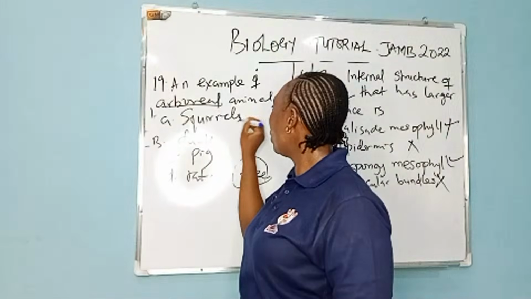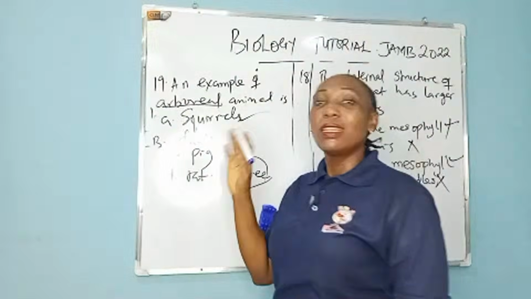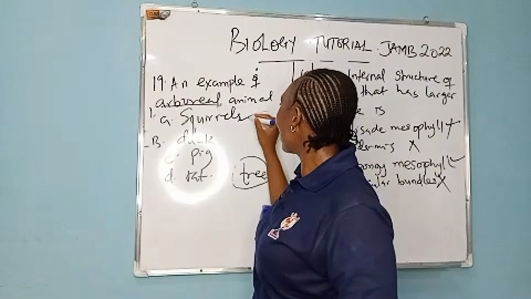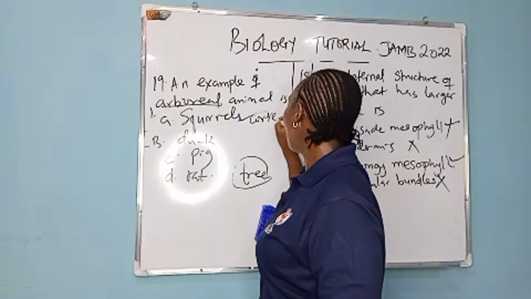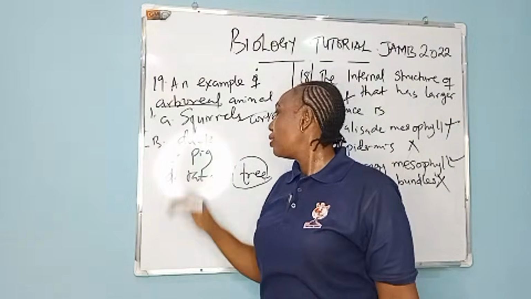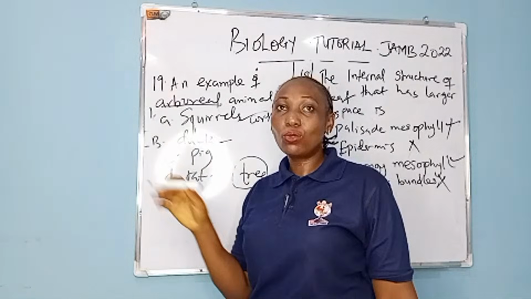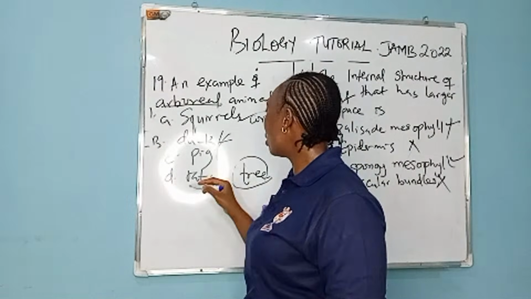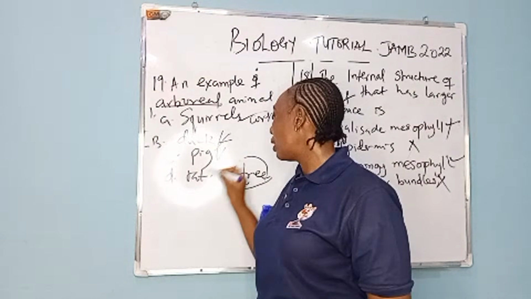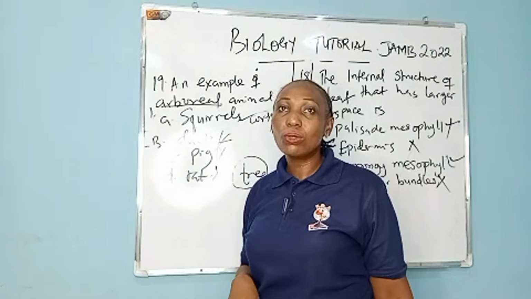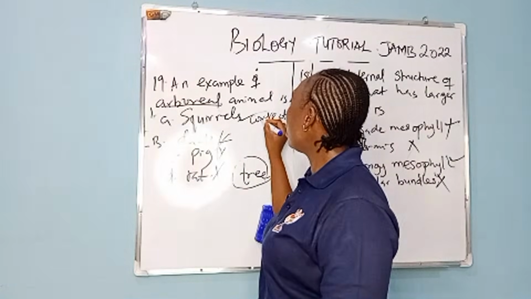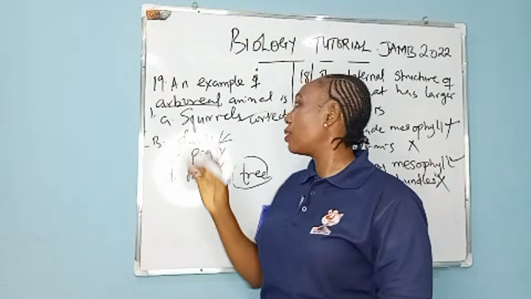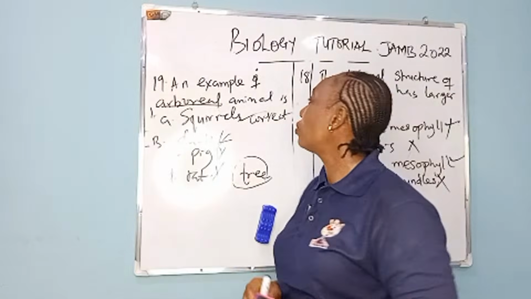We have squirrels. Yes, squirrels live on trees. So the correct answer here is squirrel. Duck is water. They swim in water. So this is wrong. Pig too is wrong. And rat is also wrong. So the only correct answer here is squirrel, because squirrels live on trees.